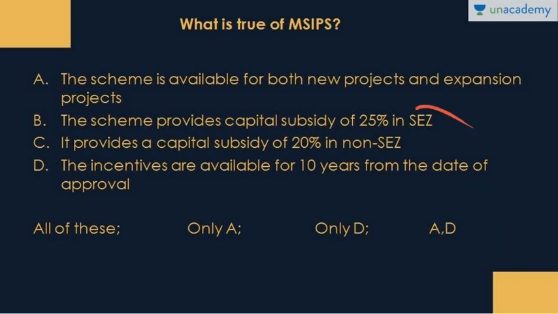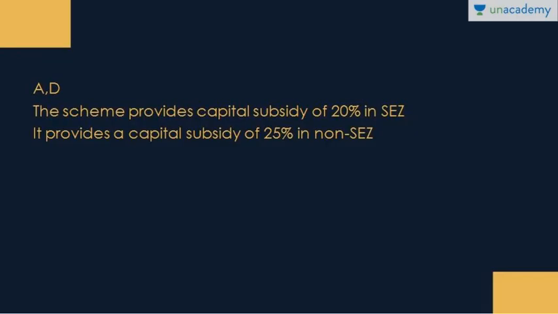Why? Because in special economic zone, the capital subsidy is less. It is 20%, while in non-special economic zone, it is 25%. So these are reversed. So we here have A and D as the correct answer.